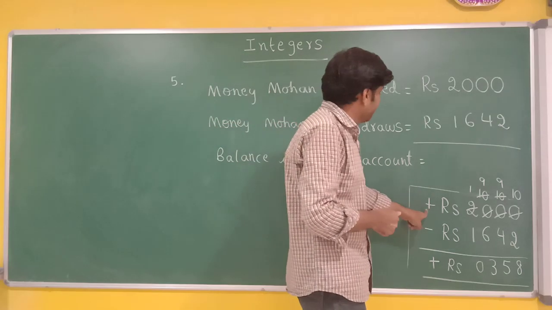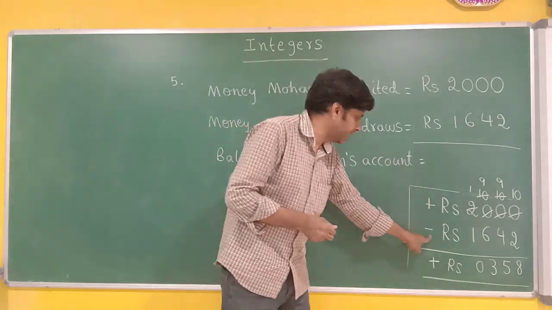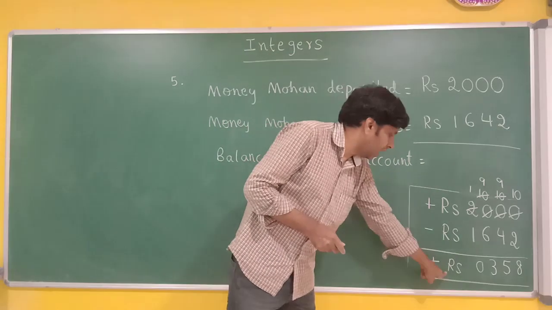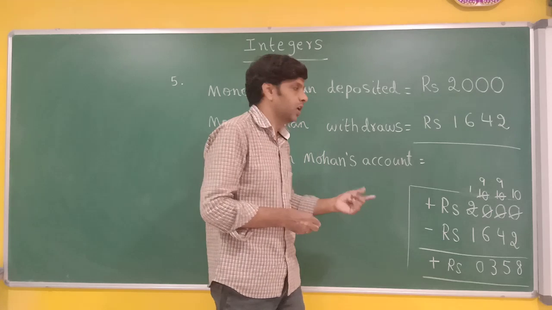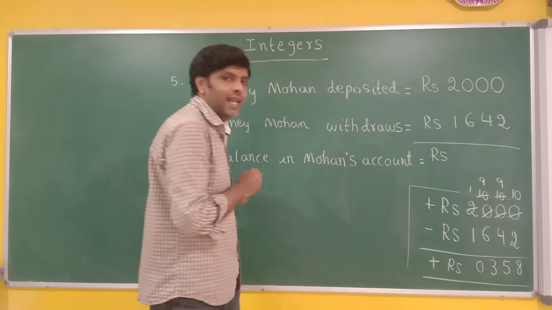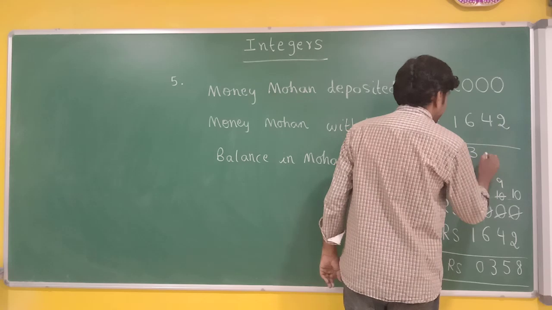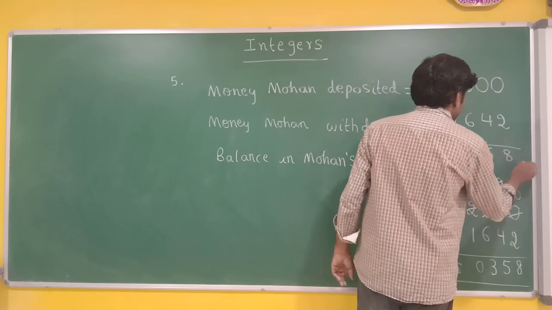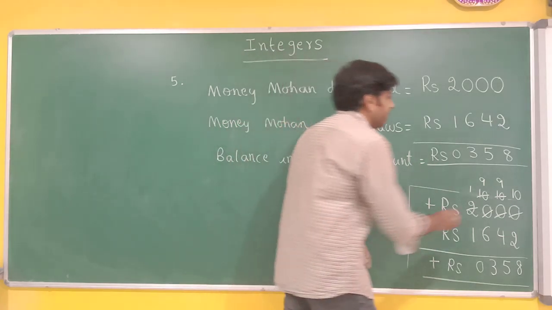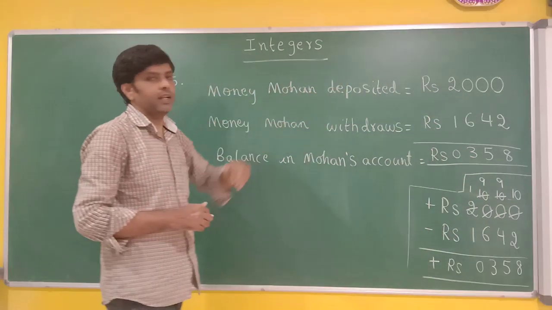So, depositing I am representing using positive sign. Withdrawing I am representing using negative sign. As the signs are opposite, I am doing subtraction. And for the answer, I gave the sign of the bigger number. So, what is the final balance in Mohan's account? Rupees 358. Okay, this rough work you can do separately in rough work part. When writing class work, I am telling you, when you are writing class work, this part you do in rough work and this in main work.